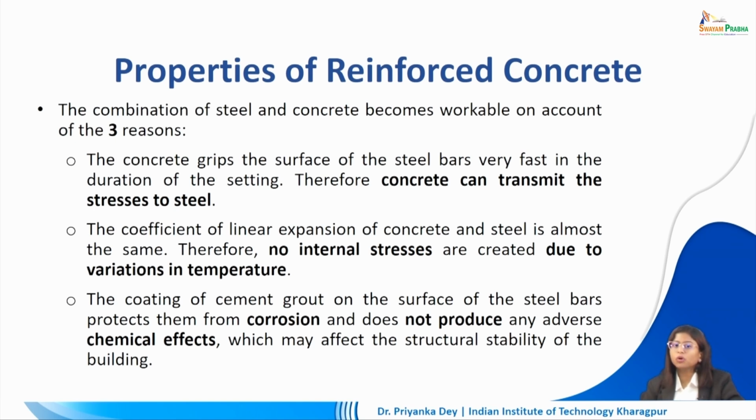The coefficient of linear expansion of concrete and steel is almost the same. Therefore, no internal stresses are created due to variations in temperature. Now, the coating of cement grout on the surface of the steel bar protects them from corrosion and does not produce any adverse chemical effects which may affect the structural stability of the building.